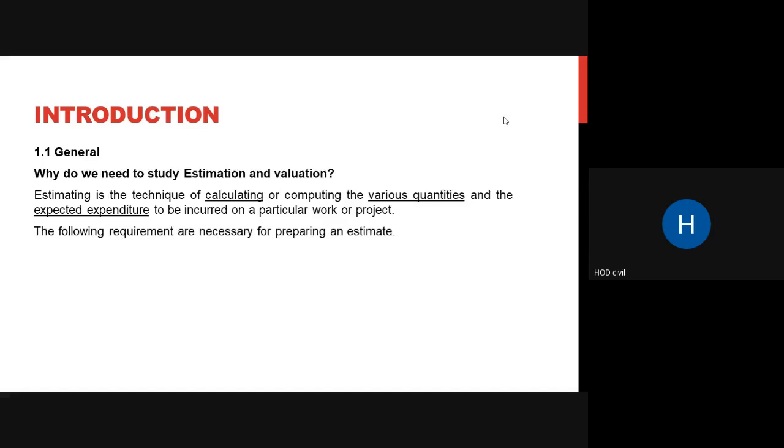The following requirements are necessary for preparing an estimate. Can you name what we require? As I said, the first thing you require is a proper plan which will be executed. Anything else you can think of that you need to prepare an estimate?